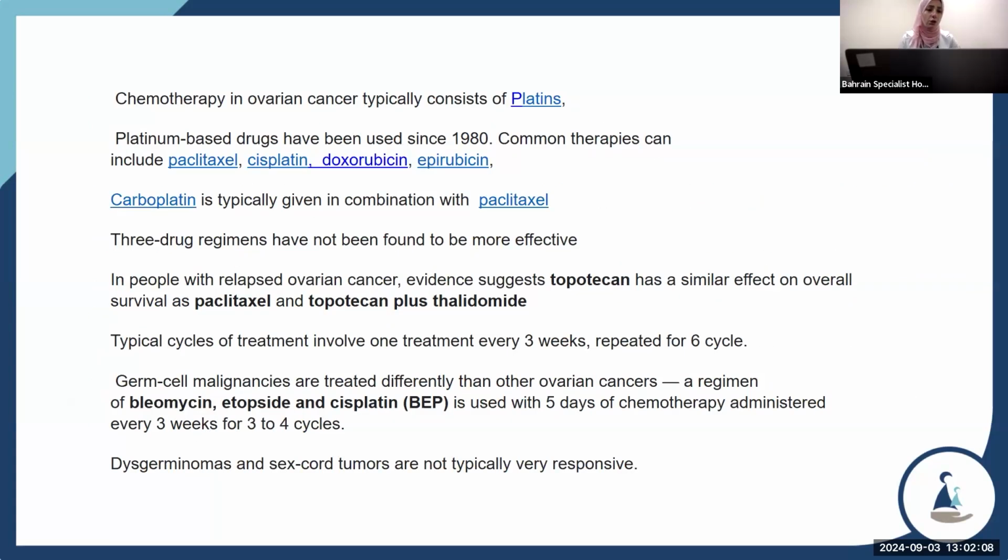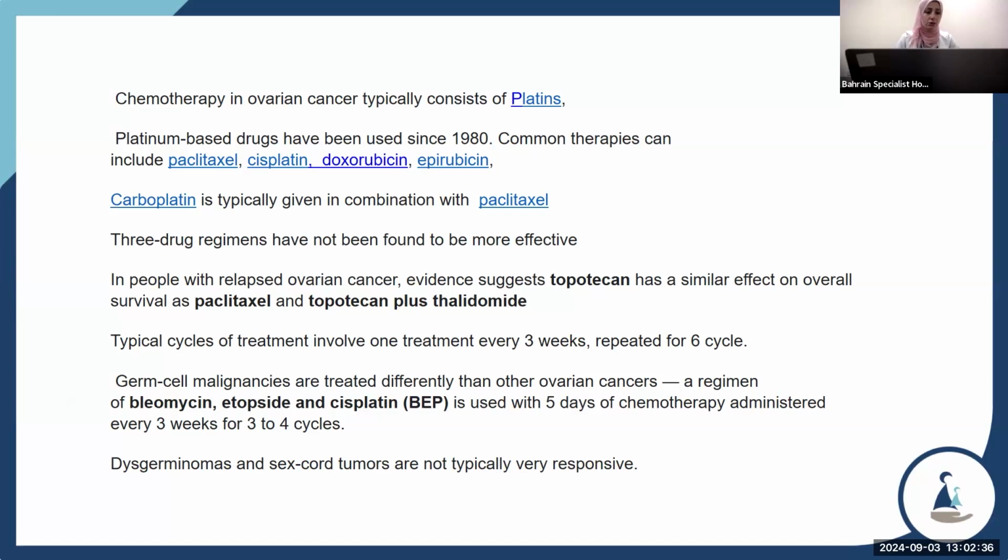Chemotherapy in ovarian cancer typically consists of platinum-based drugs, which have been used since 1980. Common therapies can include paclitaxel, platin, doxorubicin, and epirubicin. Carboplatin is typically given in combination with paclitaxel. These drug regimens have not been found to be more effective.